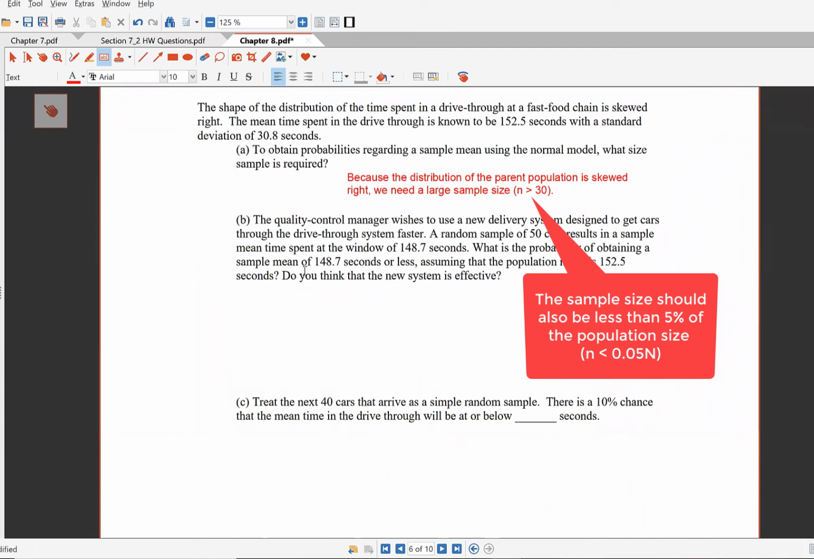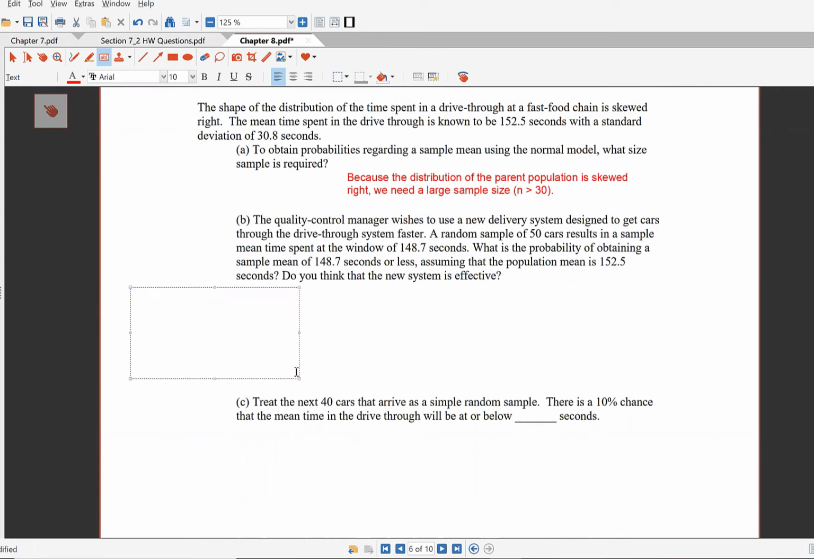Okay. So the quality control manager wishes to use a new delivery system designed to get cars through the drive-through system faster. Like maybe they're going from one window to two, like Wendy's has. A random sample of 50 cars results in a sample mean time spent at the window of 148.7 seconds. What's the probability of obtaining a sample mean of 148.7 seconds or less, assuming the population mean is still 152.5?